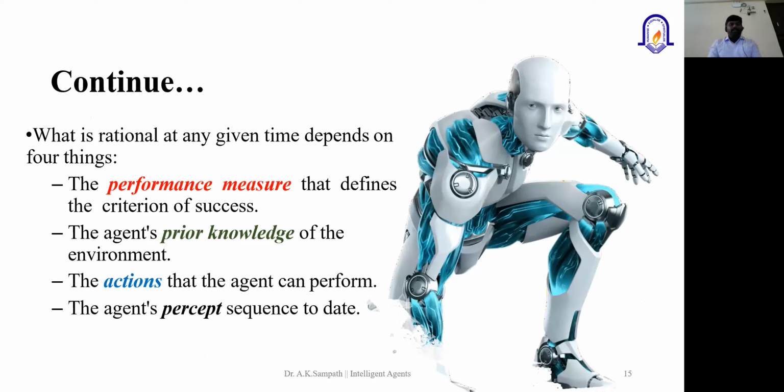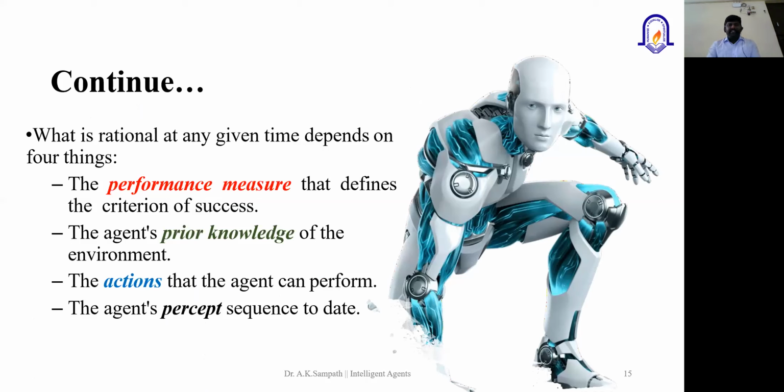So when we talk about rational agents, the first thing is the performance measure. That defines the criteria of success, whether the rational model is giving 100% performance, accuracy or cleanliness. And then the agent's prior knowledge of the environment. We'll discuss this part in the environment part also. Suppose the agent is already familiar with the environment where it works, that is also a factor which will automatically increase the performance.